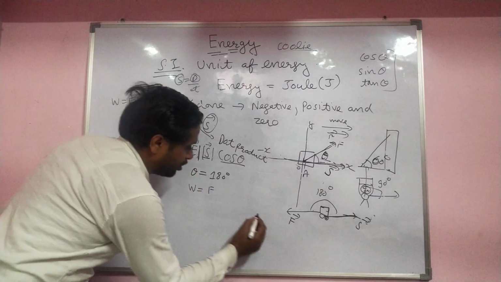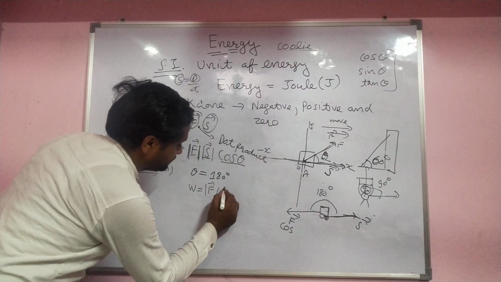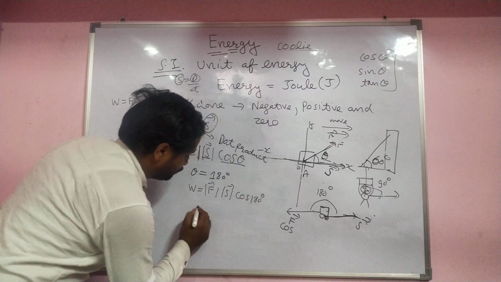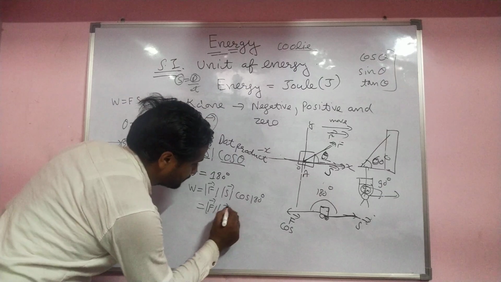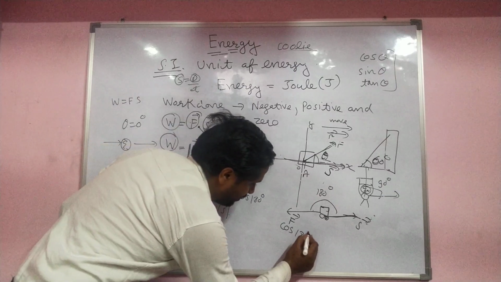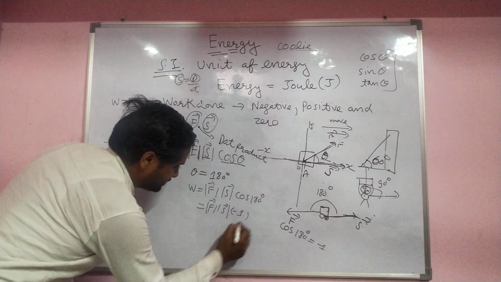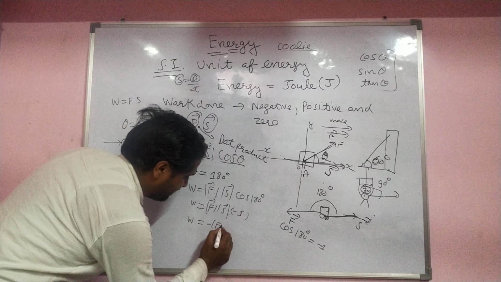Put the value here, cos 180. Always keep in mind that cos 180 is -1. So work done equals minus F.